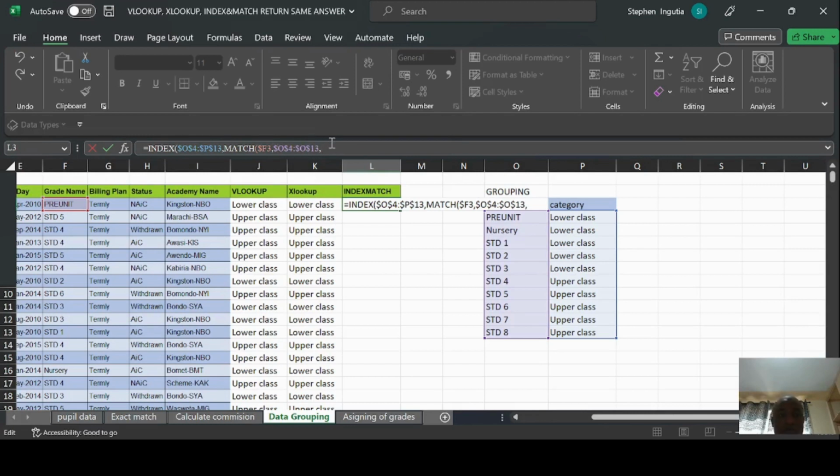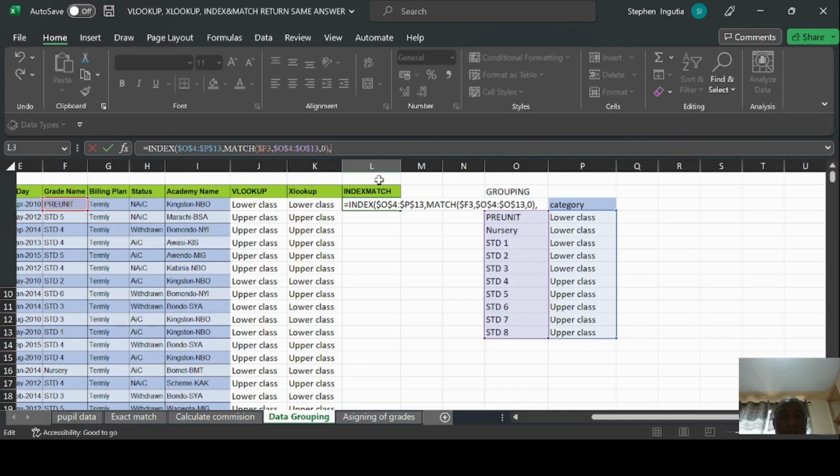Then after that, the MATCH function is asking you to provide the match type, which is also optional, but you can still provide it. From our end here, the match type is 0. The 0 is the exact match. And then comma.